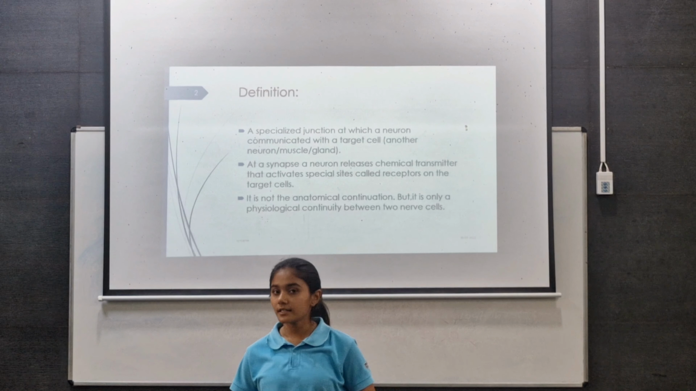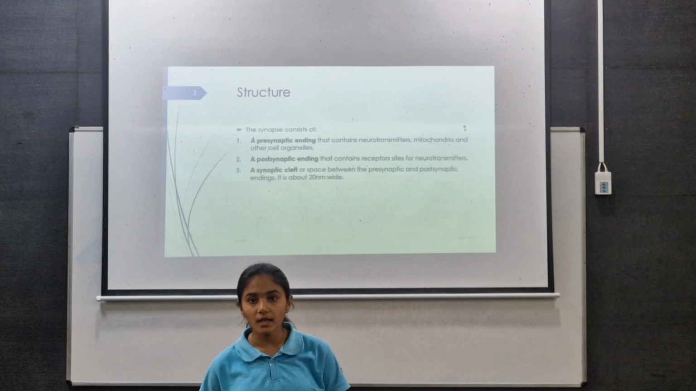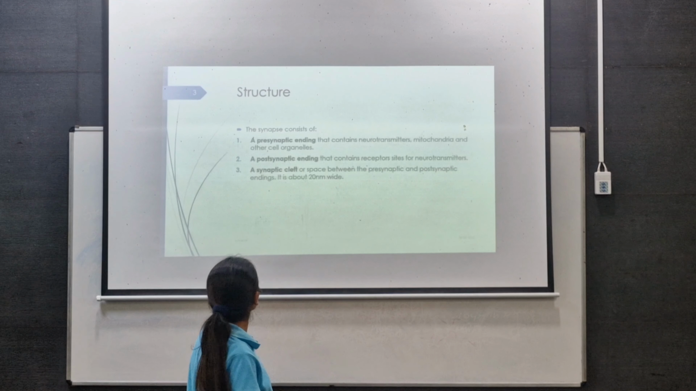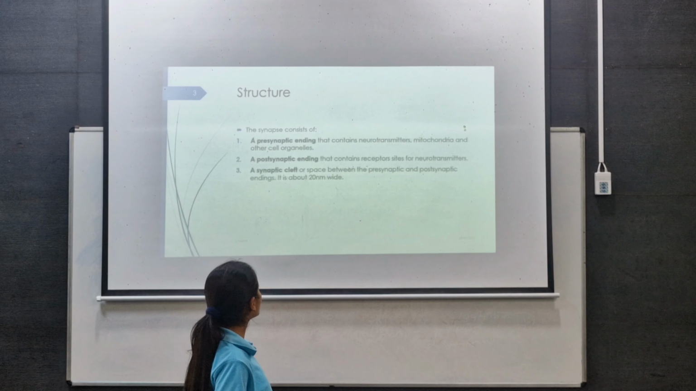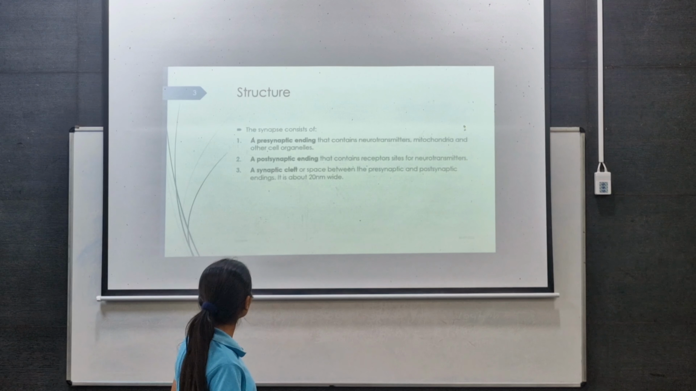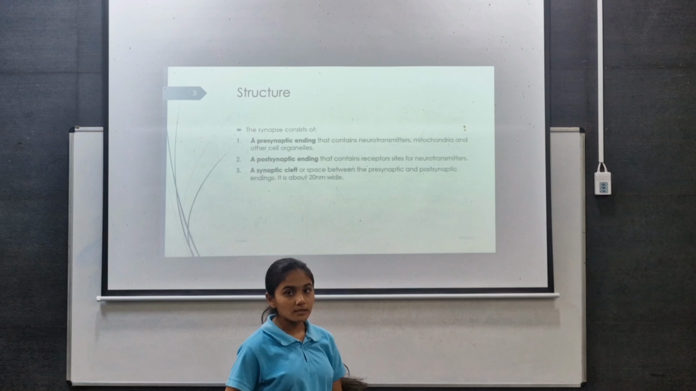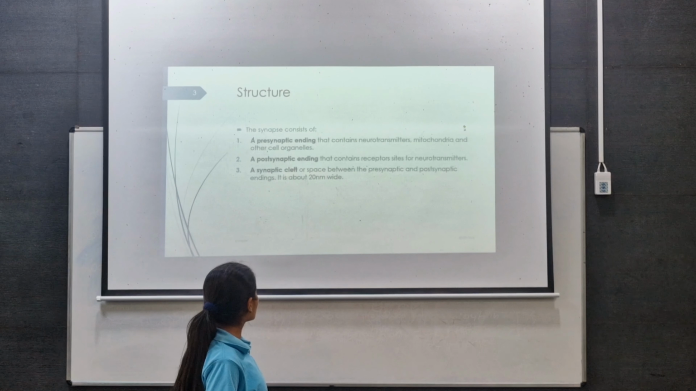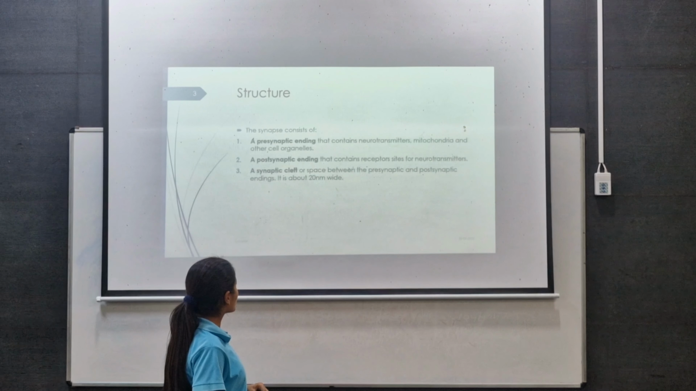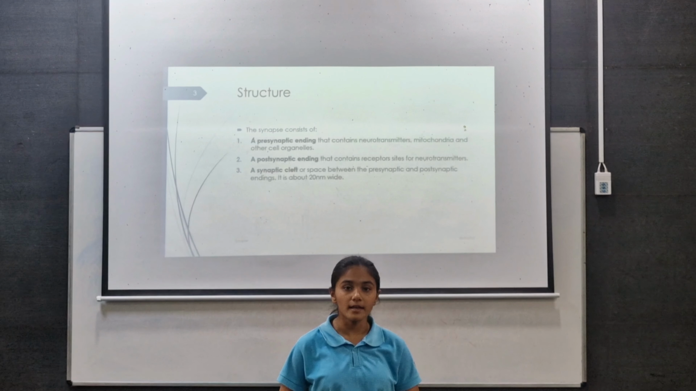So let us discuss the structure of the synapse. The synapse structure consists of the presynaptic ending, postsynaptic ending, and synaptic cleft. The presynaptic ending contains the neurotransmitter, mitochondria, and cell organelles. The postsynaptic ending contains the receptor site of the neurotransmitter. The synaptic cleft is the space between the presynaptic and the postsynaptic ending. It is a few nanometers wide.